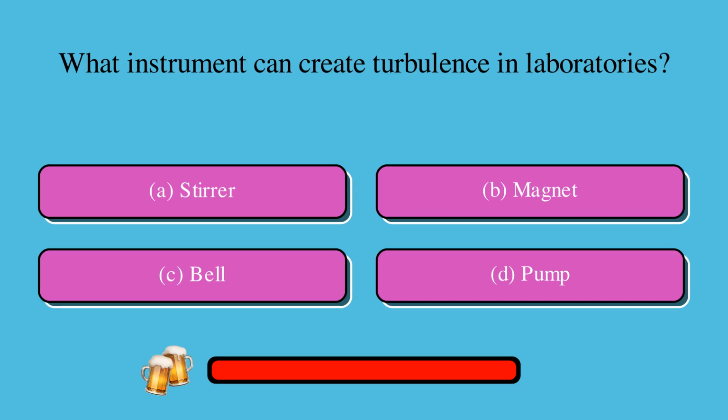What instrument can create turbulence in laboratories? Is it A, stirrer, B, magnet, C, bell, or D, pump? The correct answer is A, stirrer.